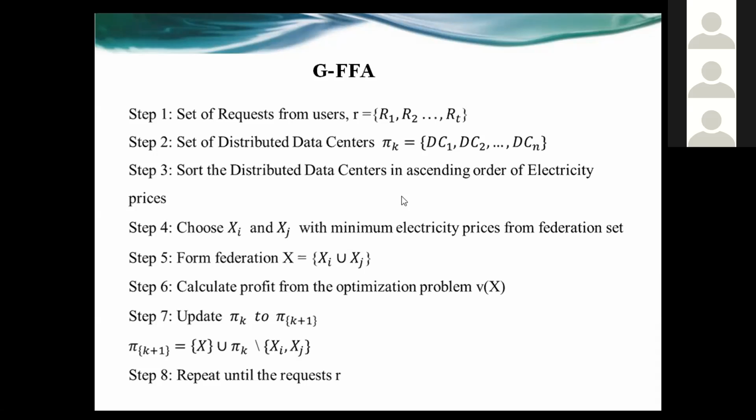After that, we update the federation set pi k to pi k plus 1, which is given as X union of pi k except xi and xj. We perform this step for all the requests of R.